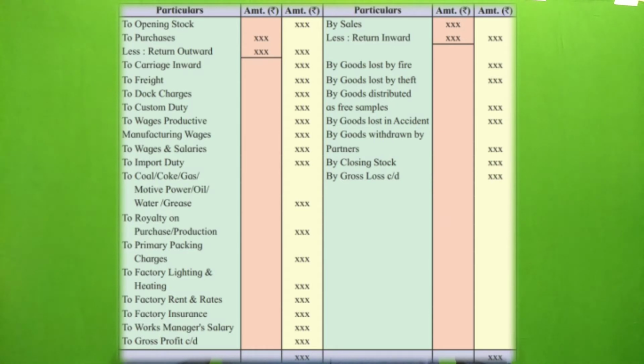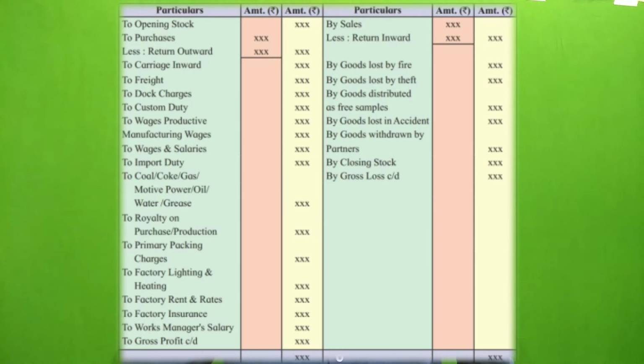If the credit side is more, the difference will be recorded on the debit side as a gross profit. Now coming to the credit side, have a look on page number 16. By sales less return inward, if there are some returns, we have to deduct them.